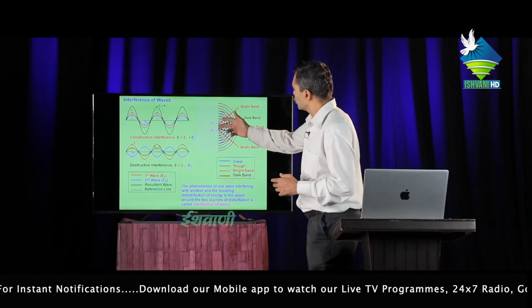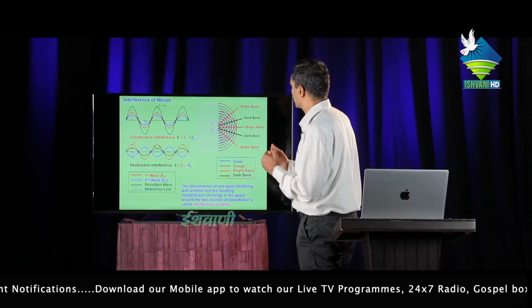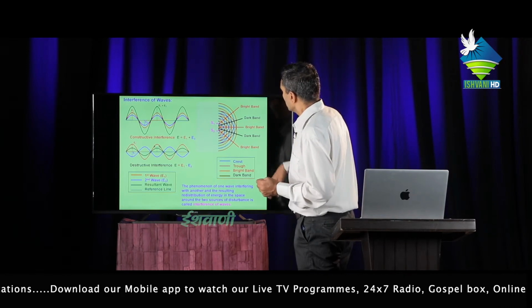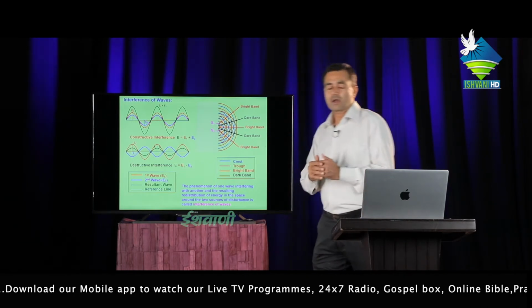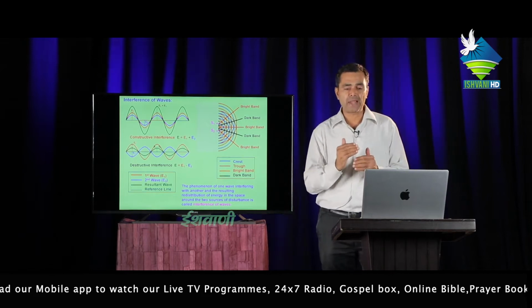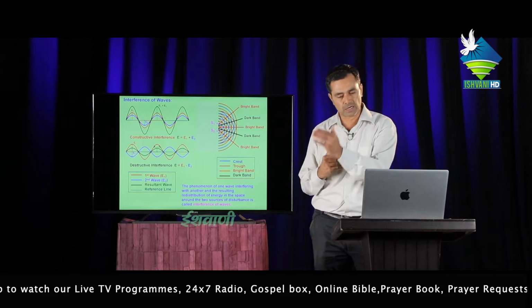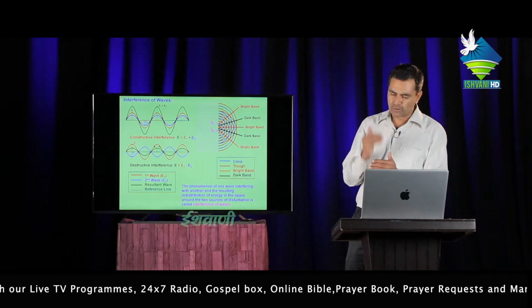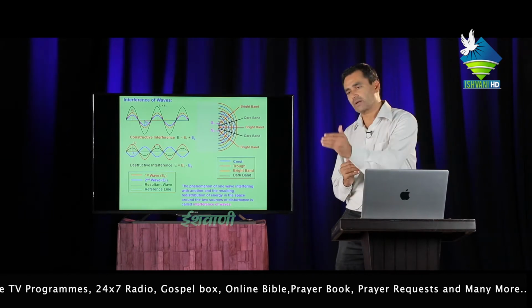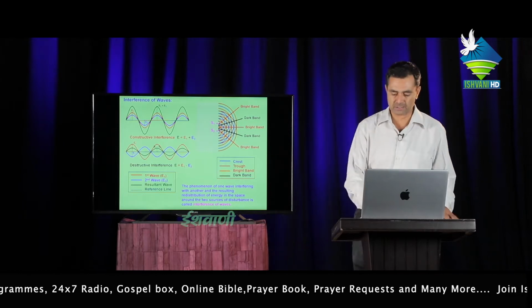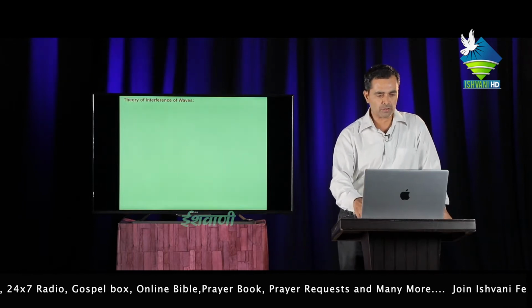If two sources are kept with respect to each other, then in alternate order, if the first band is dark, the second is bright, then dark, bright, or first bright, second dark, and so on. This process goes on continuously.